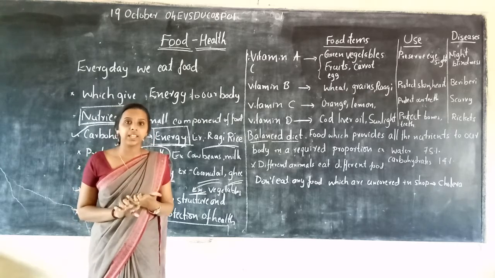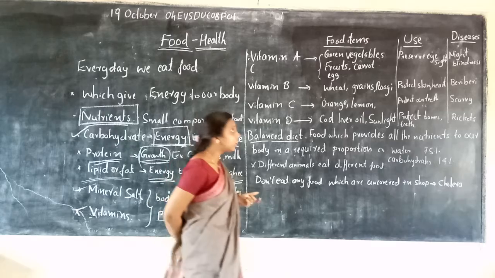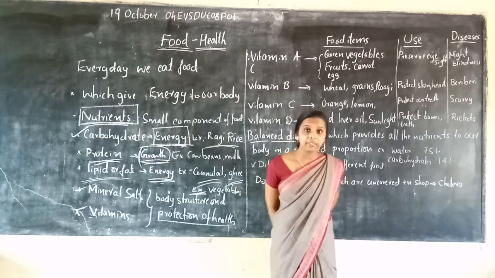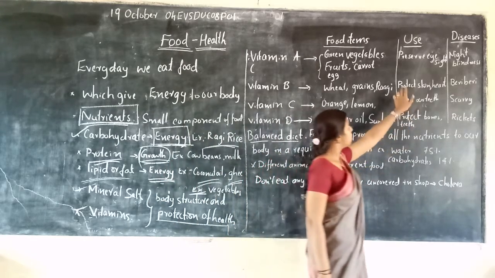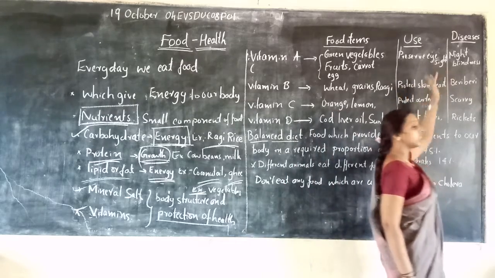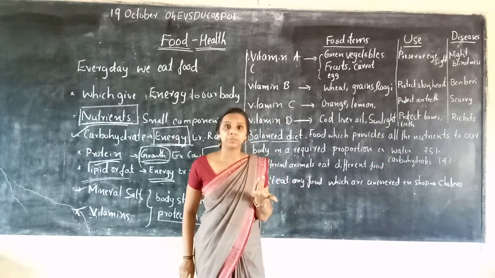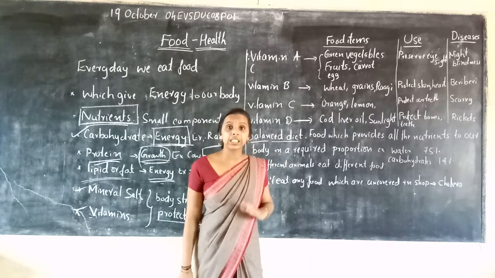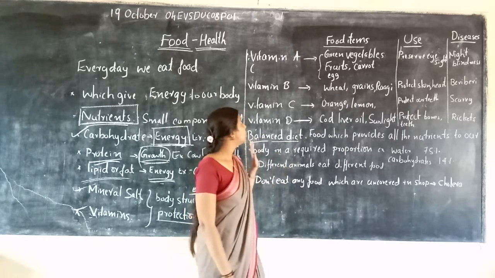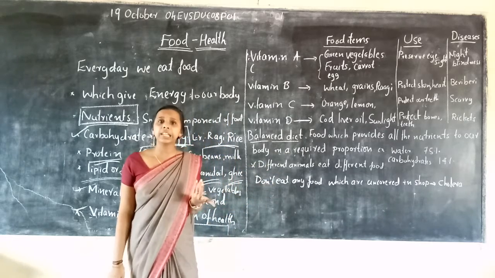So we should always eat food containing vitamin A. What are the uses? What happens if we eat such food? It helps to preserve our eyesight, so we don't get any eye problem. So we should eat vitamin A-containing food. What happens if we don't eat it?